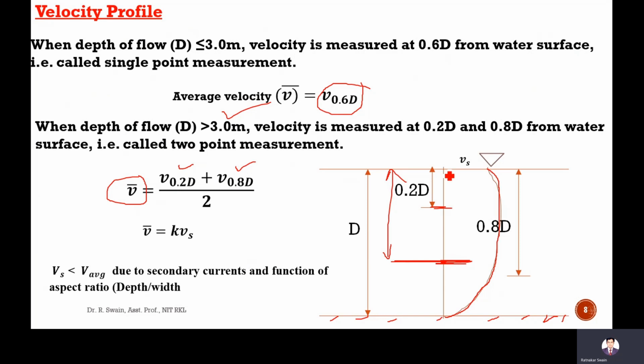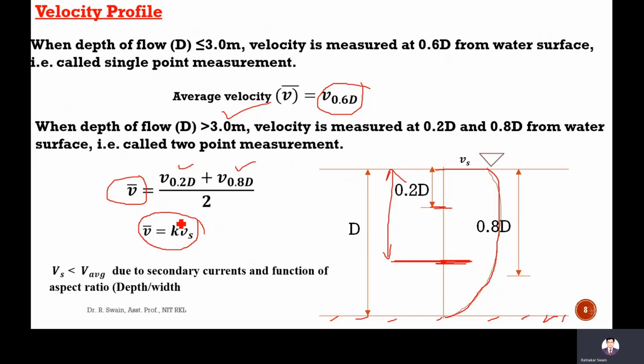If you know the surface velocity, you can measure the velocity here at the surface. Then the average velocity is taken as k into V_s, where V_s is the surface velocity. K is the coefficient which is multiplied, because the average velocity and surface velocity are different. The surface velocity is a little less than the average velocity. Usually K varies from 0.8 to 0.9.